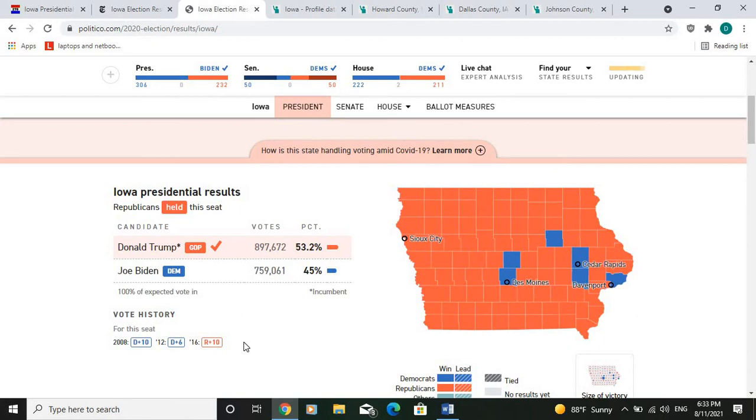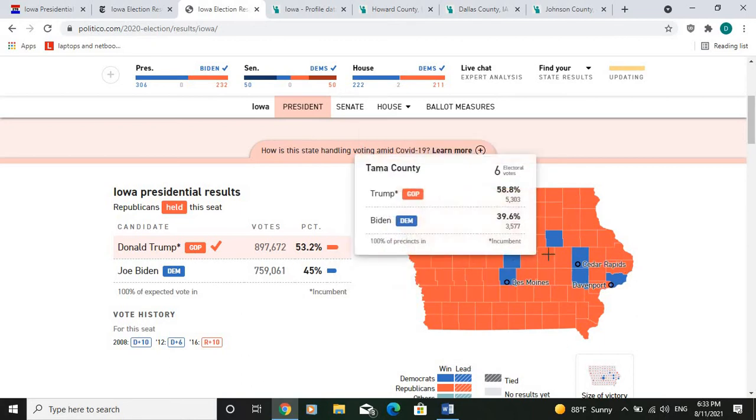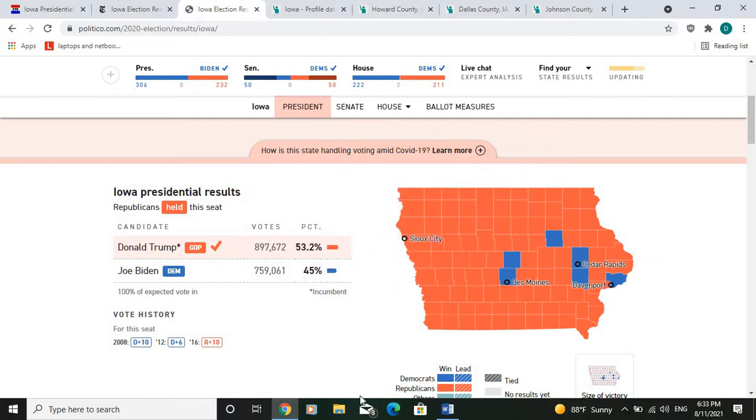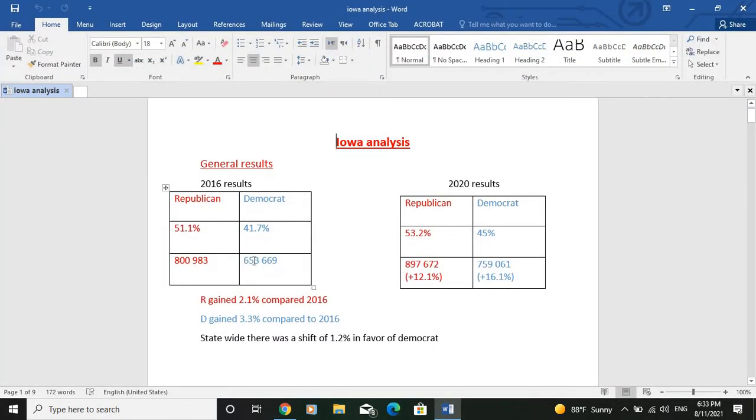And of course, the main reason is that President Trump was able to attract a big number of rural voters in the state of Iowa. So let's compare a little bit the result between the 2016 election and the 2020 election. As you see here, the Republicans were able to gain 2.1% in the general electoral college compared to the 2016 result, as their result went up from 51.1% to 53.2%,